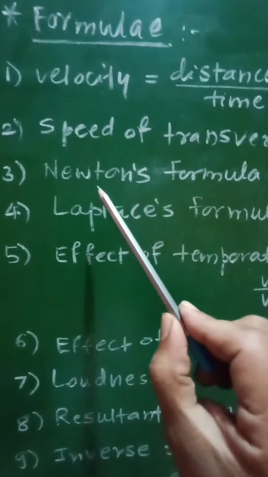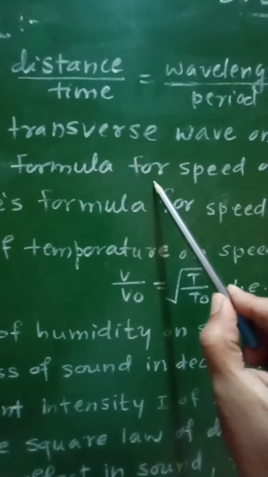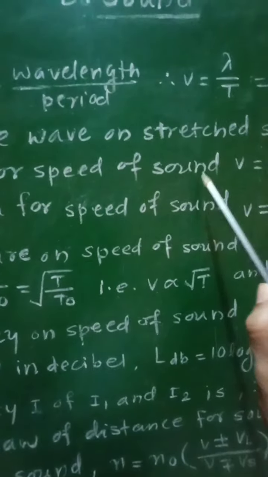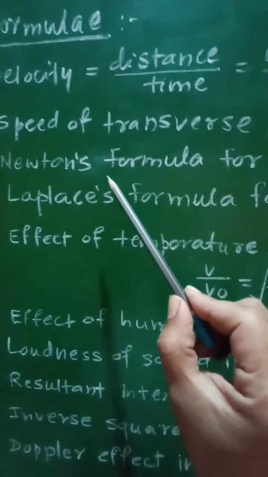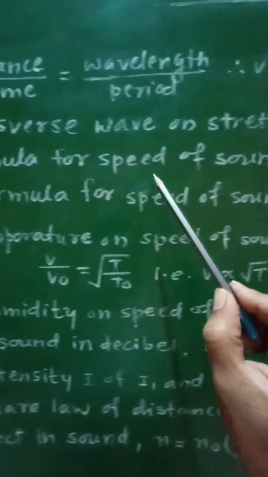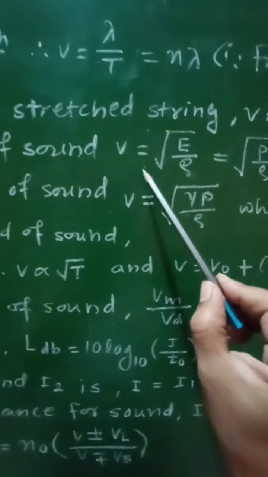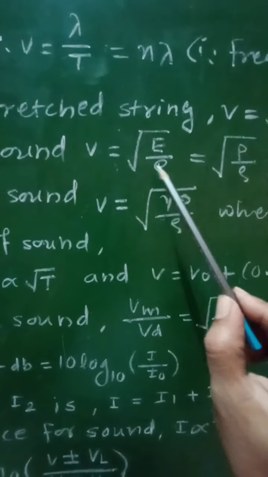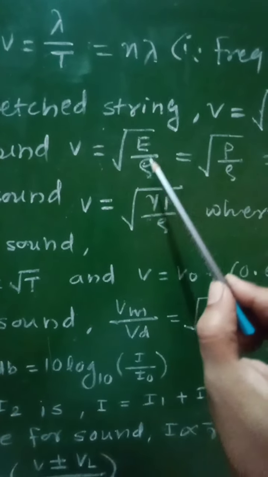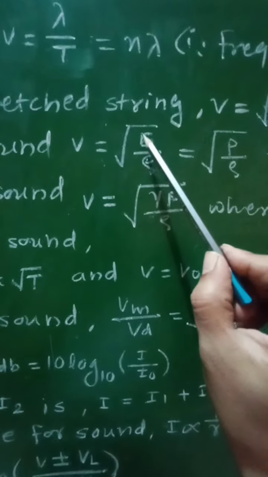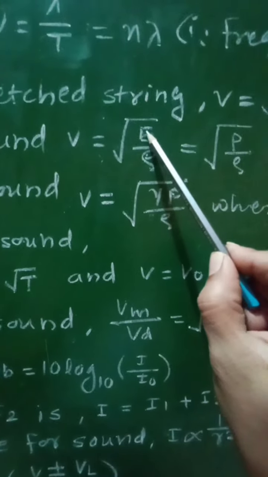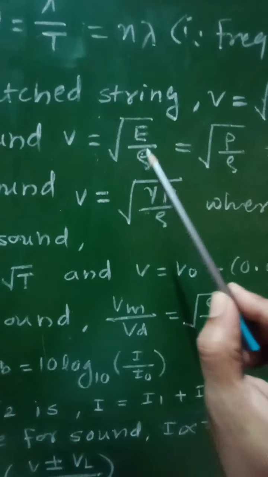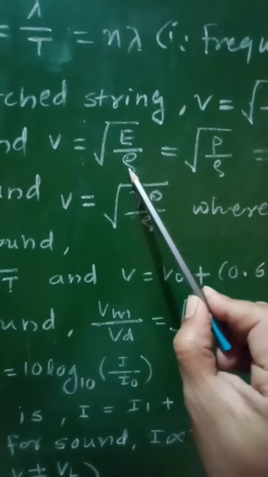Then third formula gives Newton's formula for speed of sound in air, which is given as v is equal to square root of E by rho, where E is constant of elasticity and rho is the density of air.